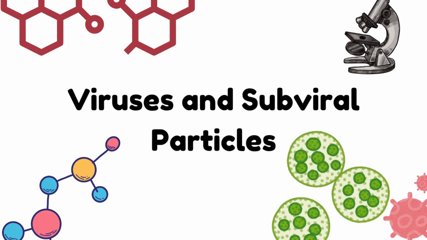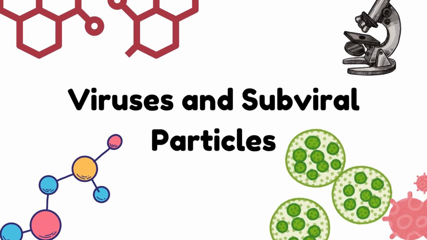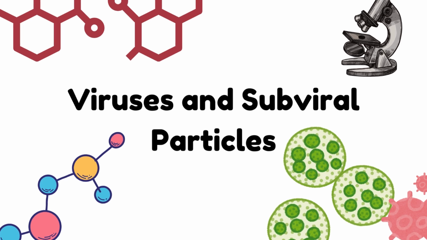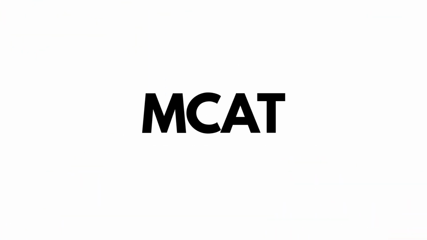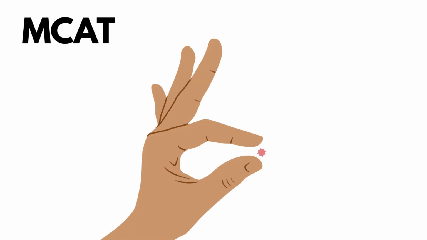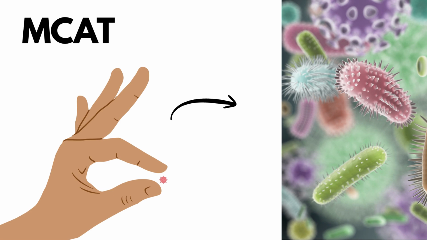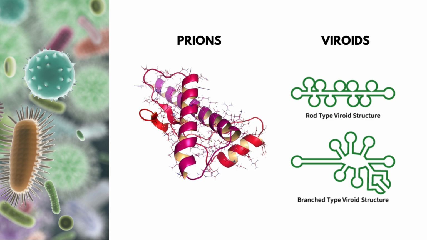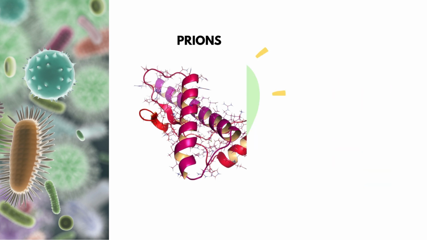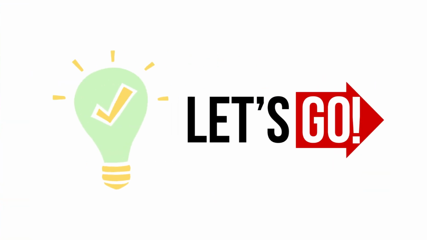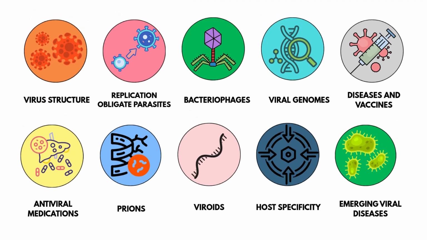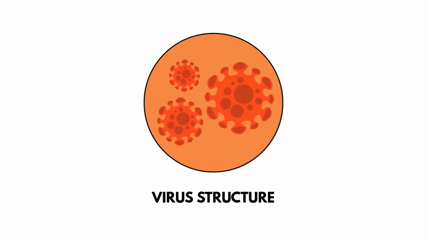Viruses and subviral particles are tested in the biological and biochemical foundations of living systems section. The MCAT isn't looking for every tiny detail of virology. It's focused on how viruses replicate, how they interact with hosts, and how unique agents like prions and viroids challenge our definition of life. If you understand these concepts, you'll be ready to spot the high-yield connections that the exam loves to test.